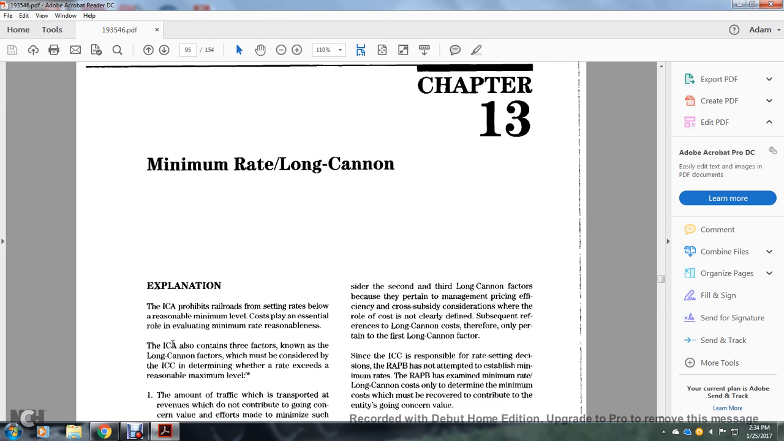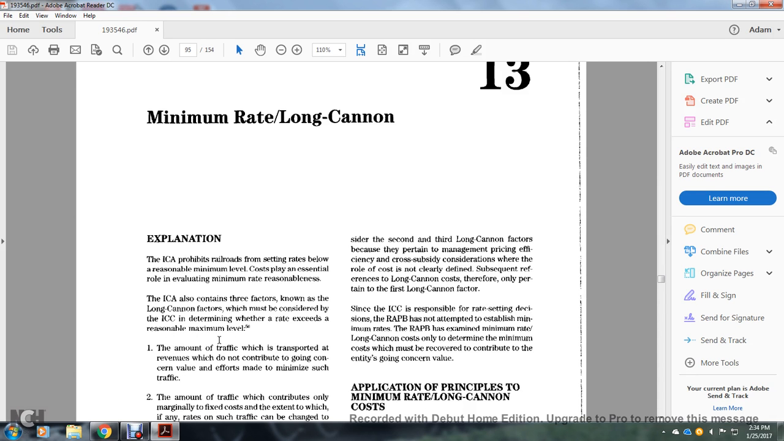The Interstate Commerce Act contains three factors known as the Long Cannon factors, which concern traffic providing interstate commerce, in determining whether the rate exceeds the reasonable maximum level. First, the amount of the traffic transported with revenues that do not contribute to the going concern, with the efforts made to minimize such traffic.